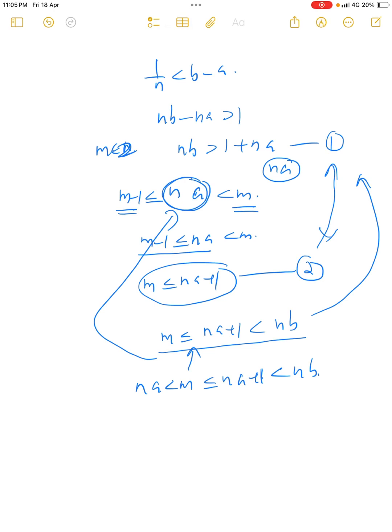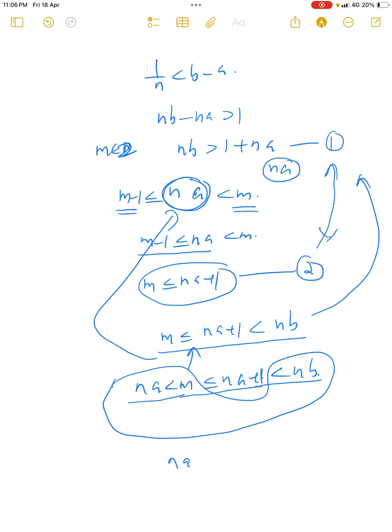Okay, we got the multiple inequalities which satisfy na less than m, less than or equal to na plus 1, less than nb. If we combine, we need only this one, that is na less than m less than nb.